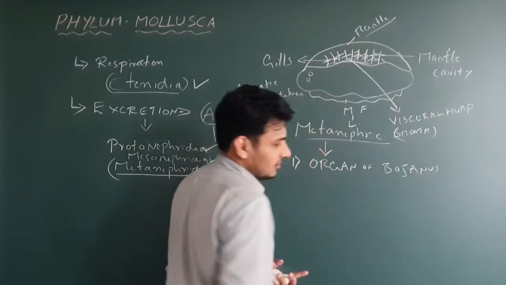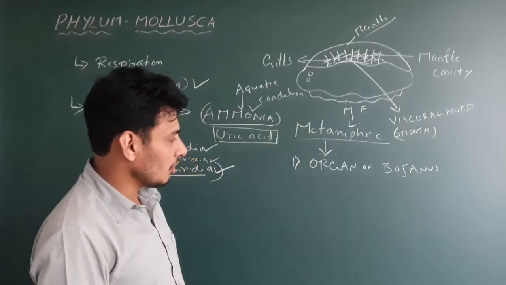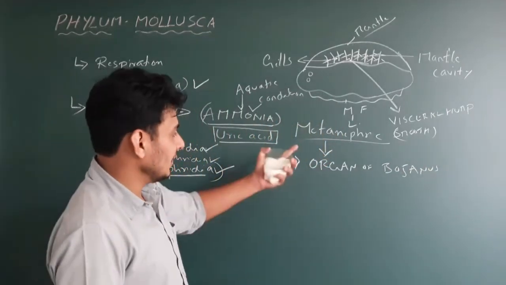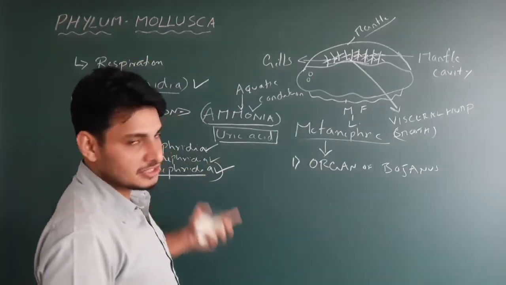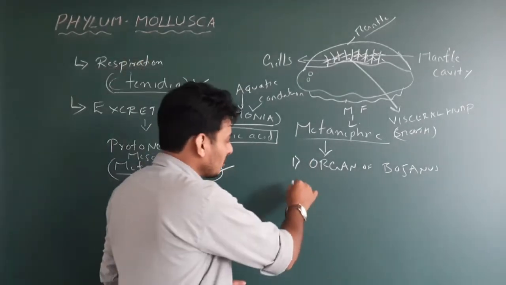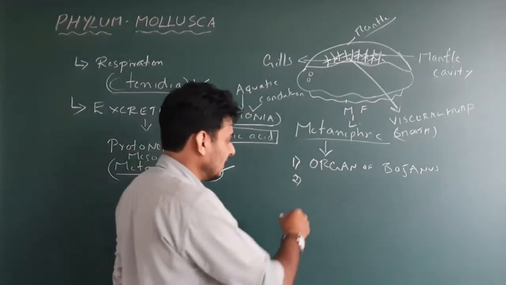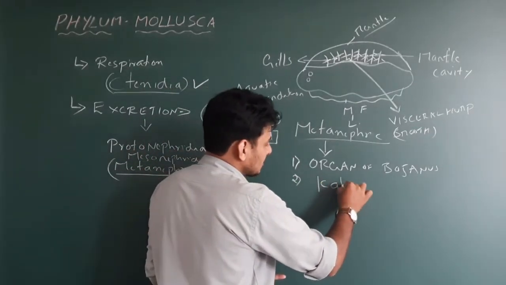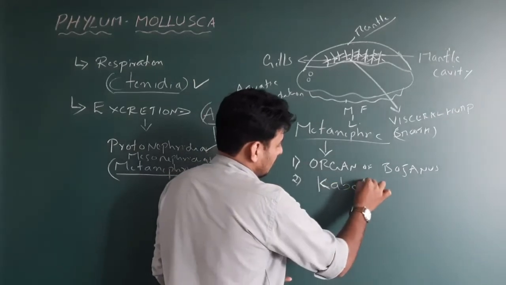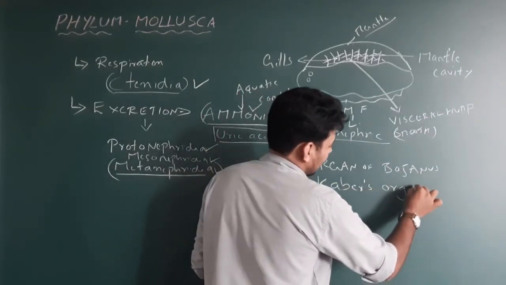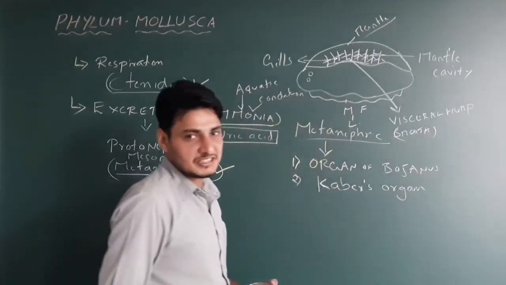See the name. If you get an option like organ of Bojanus, understand that it is nothing but the kidney of mollusca. Metanephridia in mollusca has one more name, Keber's organ.